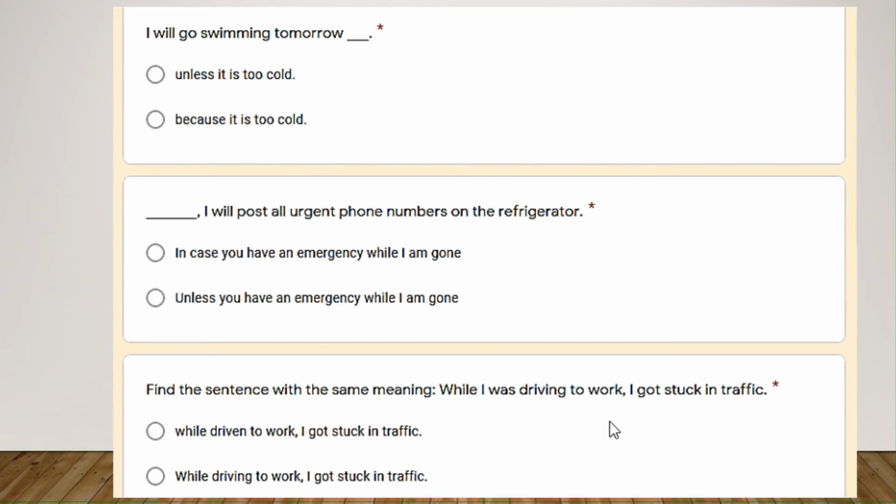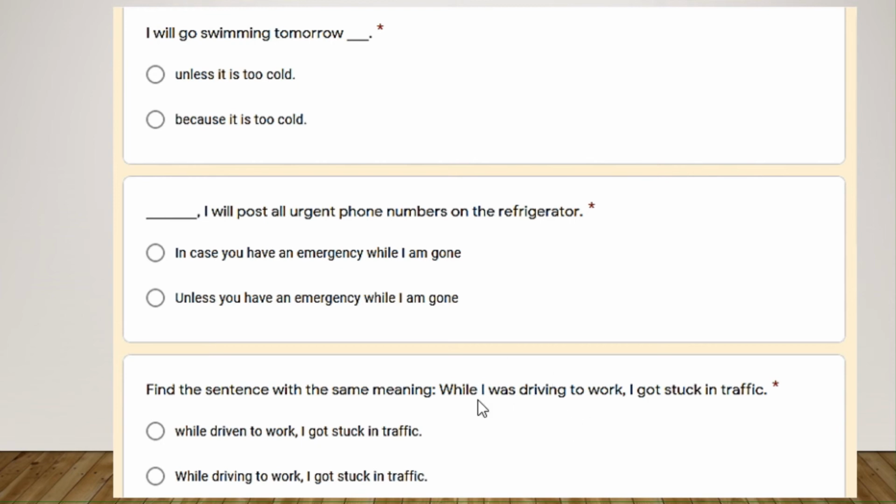The same moment. So how can you know that you can reduce your adverb clauses into phrases? If the subject of the two clauses is the same. In this case you have I and I, perfect. We can reduce it. While driven to work cannot be used, because it is not past tense.